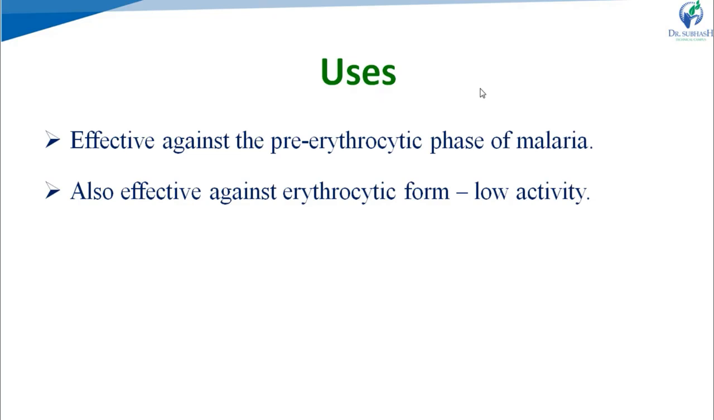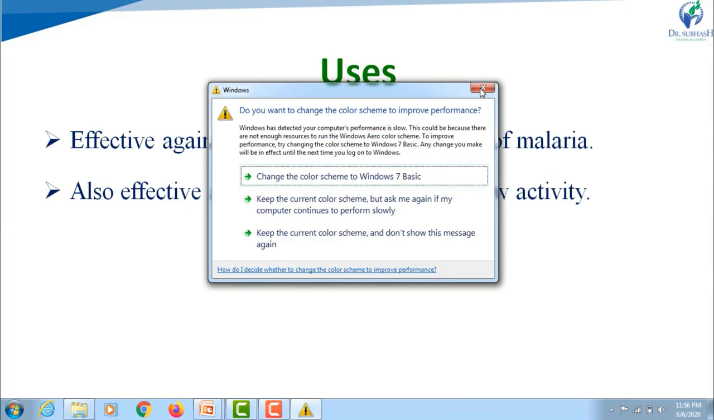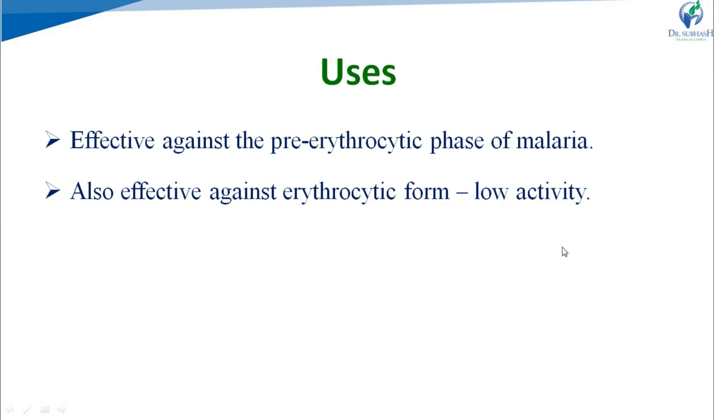Uses: they are effective against the pre-erythrocytic phases of malaria. That means when the sporozoites are present in the pre-erythrocytic phase, that is, the parenchymatous cells of the liver, then this drug is effective. It is also effective against the erythrocytic form, but its activity is low there. That means when Plasmodium is present in the RBC or erythrocyte of the human host, this drug will have low activity.